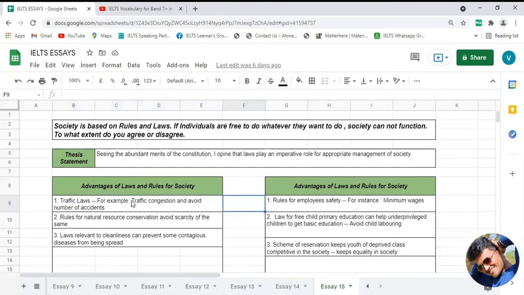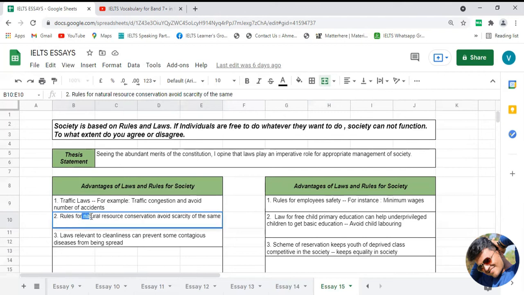Okay. Now, if I talk about another advantage or another category of rules and regulations and how it becomes helpful to society, then another rule and regulation which we probably observe is that there are certain rules and regulations for natural resources conservation.